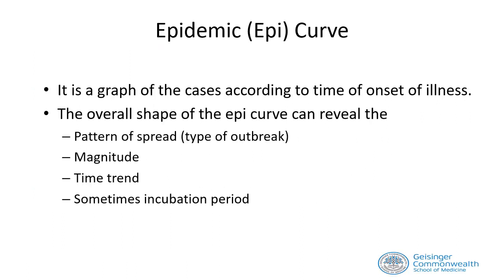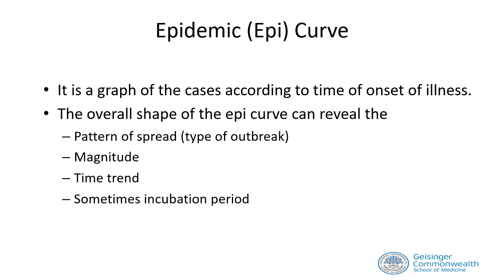First, let's learn a little bit about epidemic curves or EpiCurves. An EpiCurve is a graph, a histogram to be precise, of the cases according to the time of onset of illness. The overall shape of the EpiCurve can reveal the pattern of spread, whether it's person-to-person spread or a common source spread or a point source spread.